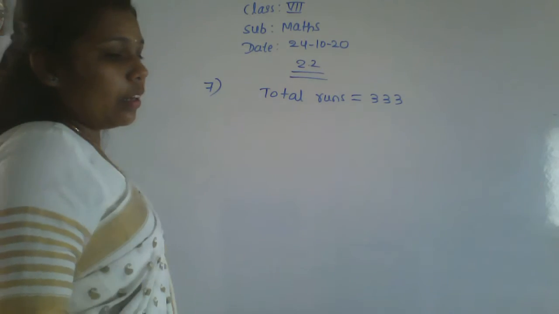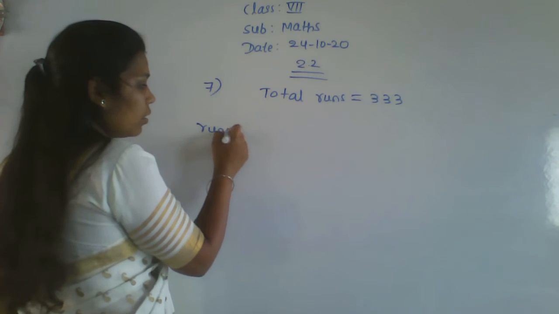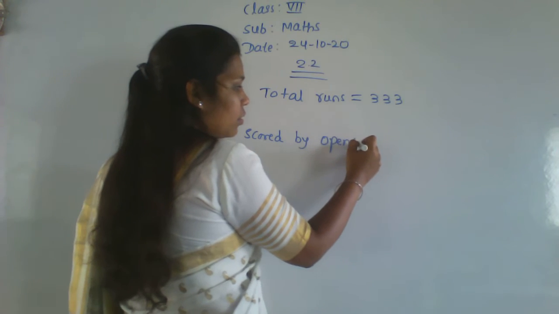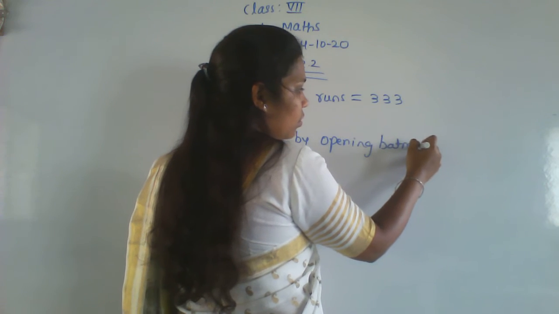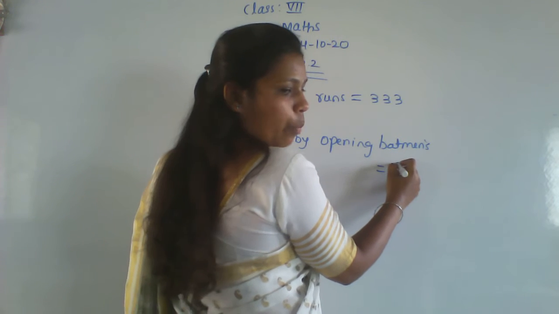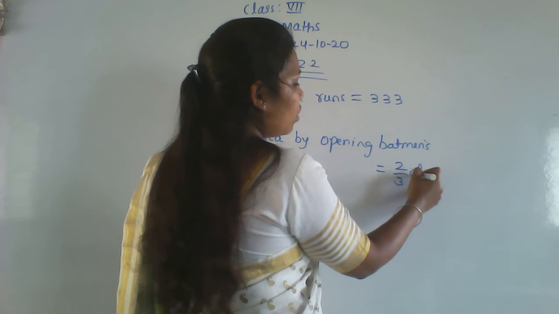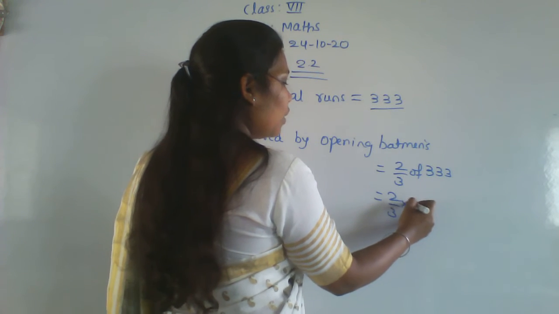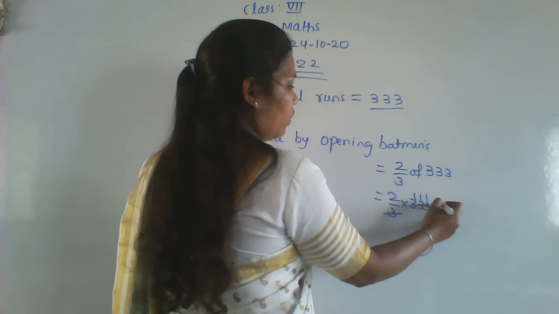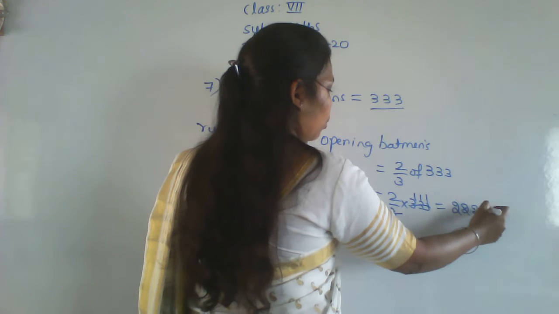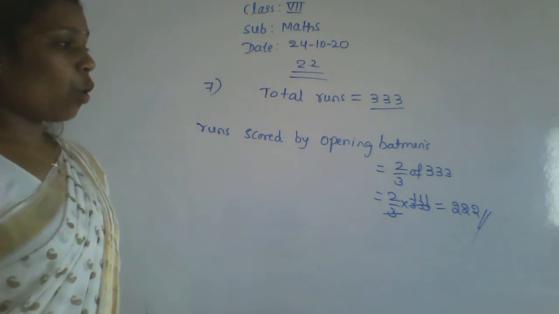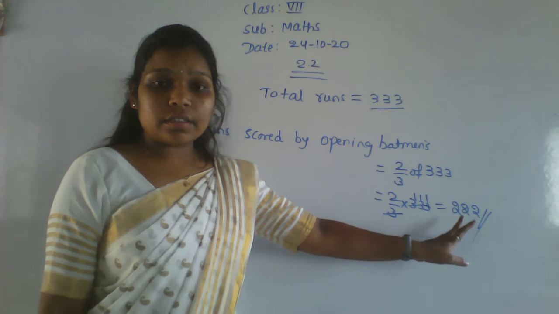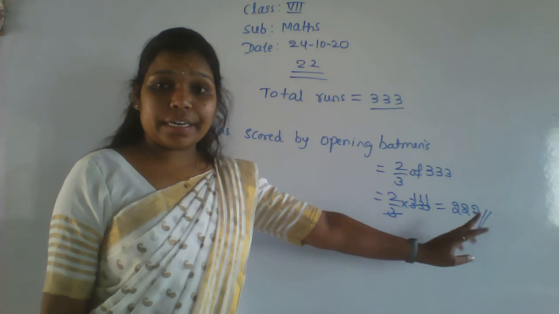Next, the runs scored by the opening batsmen together. That is equal to 2 by 3 of the total runs, that is 333. So that is 2 by 3 into 333. Here 3 ones are 3, 3 twos are 6, 3 threes are 9. So what is the answer? 222. So the opening batsmen scored 222 runs here.